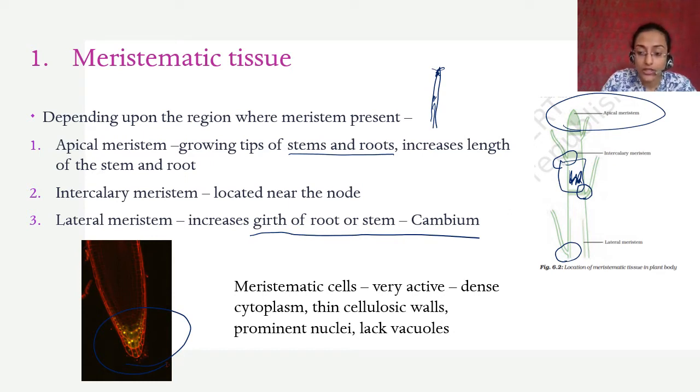It has a prominent nucleus. Why does it have a prominent nucleus? Because it is dividing, right? And it lacks vacuoles. Why does a meristematic cell lack vacuoles? It lacks vacuoles because it doesn't need to store any food, because it keeps dividing, right? Vacuoles are for storage. Since it is a meristematic cell, it doesn't have a differentiated or specialized function other than dividing, right? It does not have any vacuoles. It keeps dividing, it doesn't need to store food.